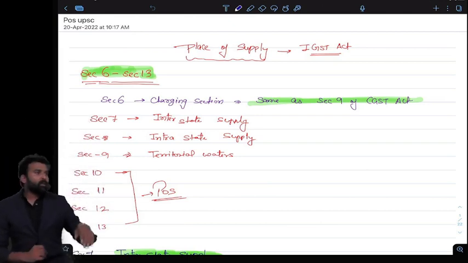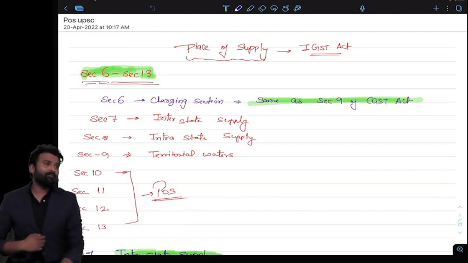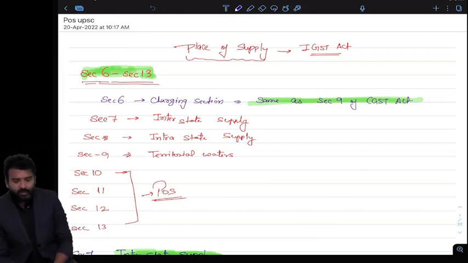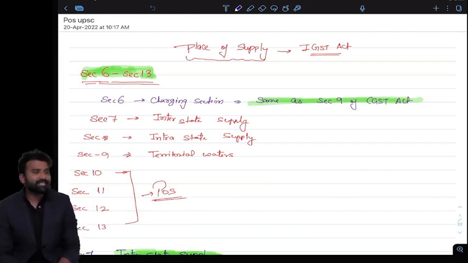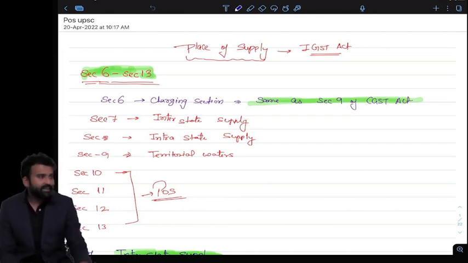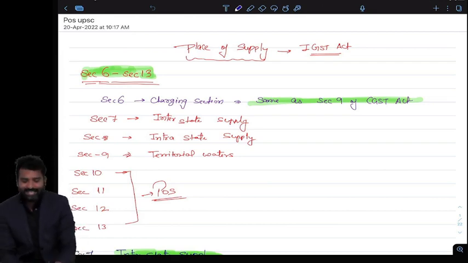Okay. Today we will cover place of supply first, and then, for the purpose of MCQs, ITC is very important, so we will cover that as well. First of all, we have to start with IGST. In this Act there is a very interesting, very important topic called place of supply, POS. It is basically from section 6 to section 13 of the IGST Act. Yes. Now we have shifted from the CGST Act to the IGST Act. Now these are the provisions of the IGST Act.